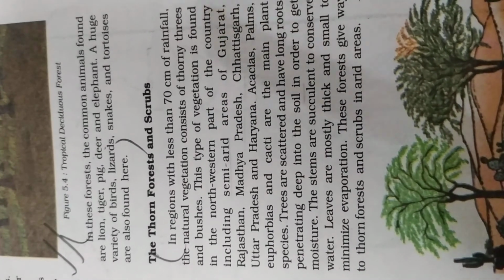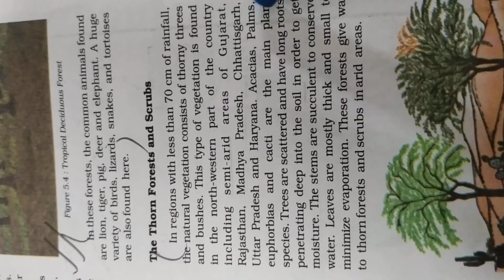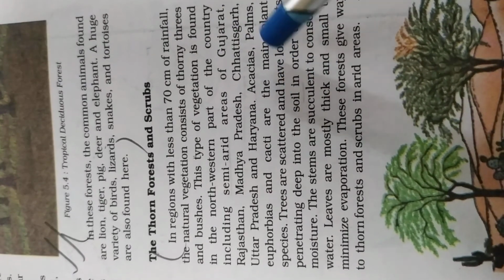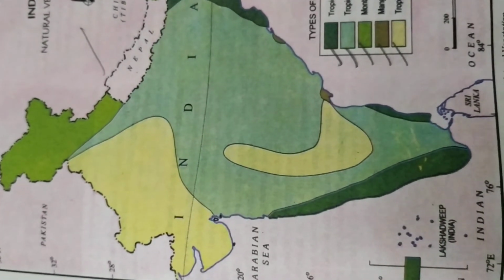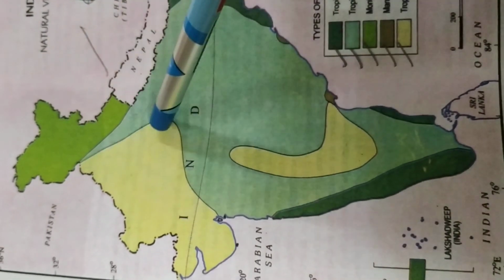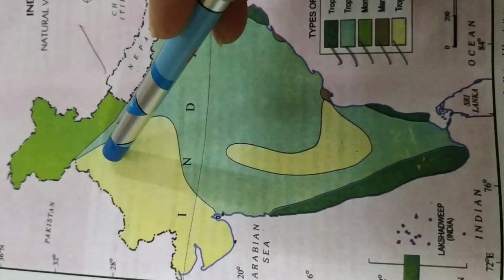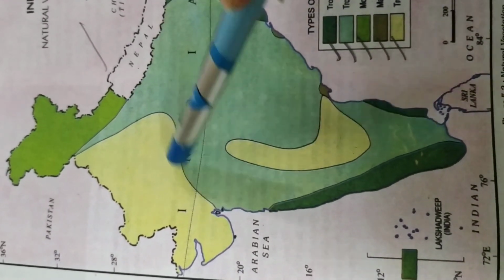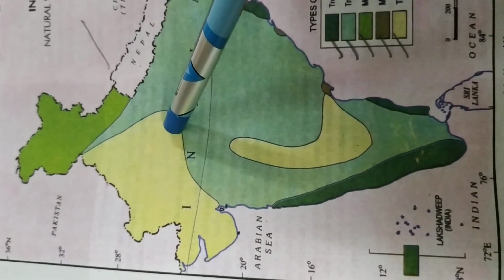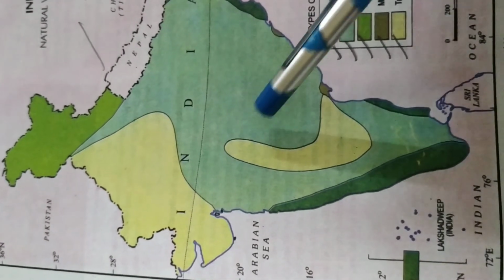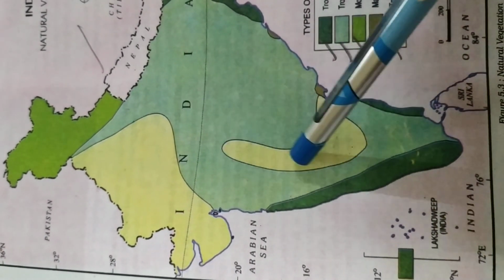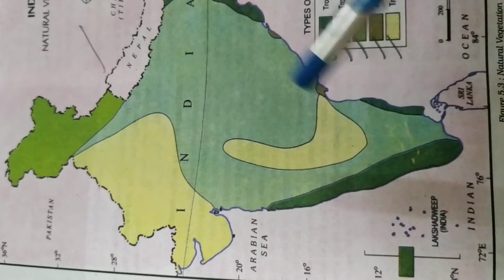This type of vegetation is found in the northwestern part of the country, covering the states of Gujarat, Rajasthan, Madhya Pradesh and Chhattisgarh, Uttar Pradesh and Haryana. Look here in the map, this part is your thorn forest covering the states of Rajasthan, Gujarat, a few parts of Uttar Pradesh, Maharashtra, Madhya Pradesh and Haryana, and the interior parts of India, covering the states of Madhya Pradesh, Karnataka, a few parts of Telangana and Andhra Pradesh.